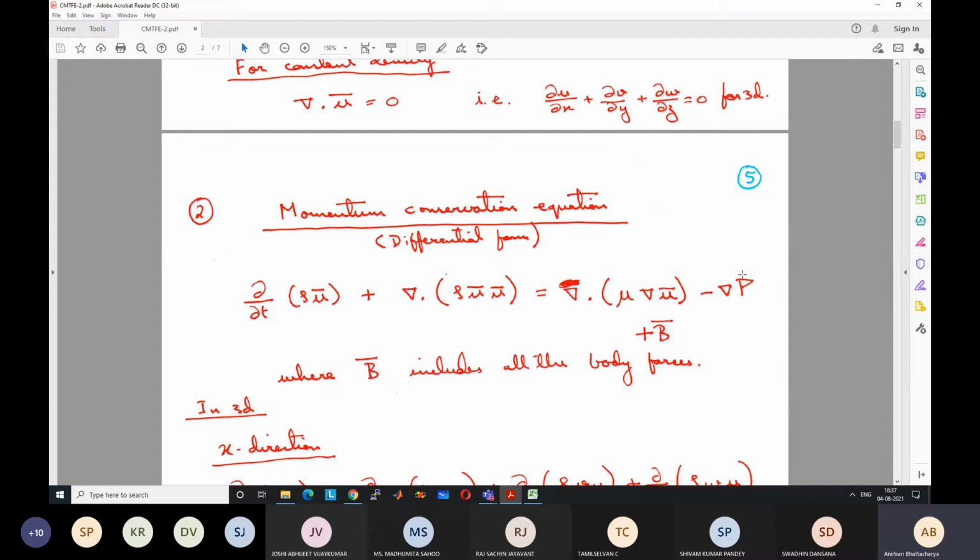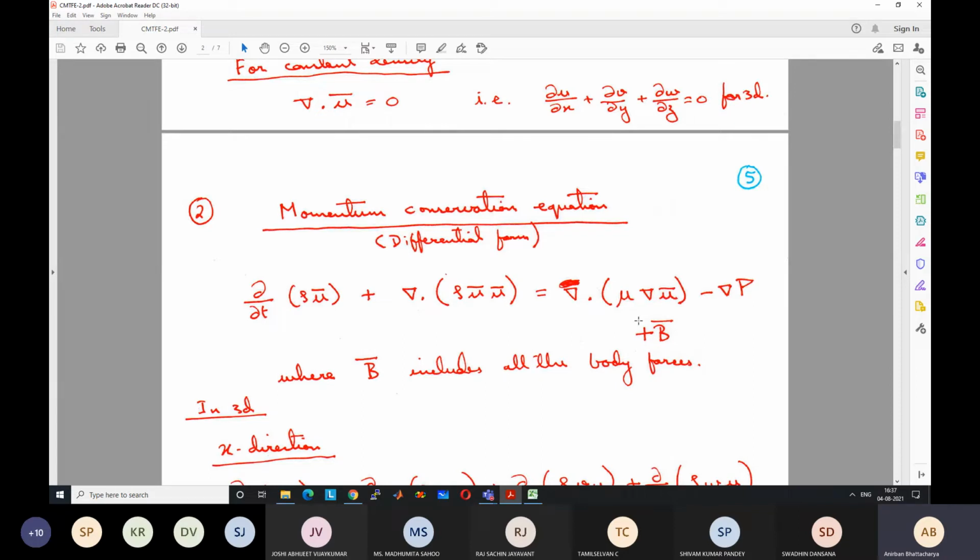Then the gradient of p is the effect of pressure, the change in pressure with distance. And b consists of all the other body forces. Body forces are like gravity, the force which acts over the entire body. So we can write rho g here.